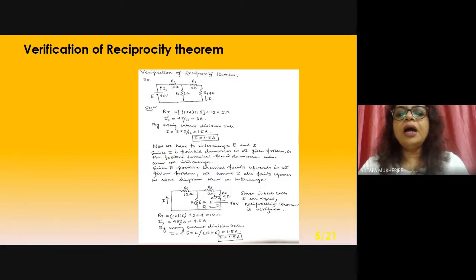So what is the value of R total? 2 plus 4 in parallel with 6, plus 12, that is 15. From this figure, it is very clear that 2 plus 4 is in series, and that is in parallel with 6. 6 parallel 6 means 3, and adding it with 12, it will give 15. What is the value of 6 parallel 6?